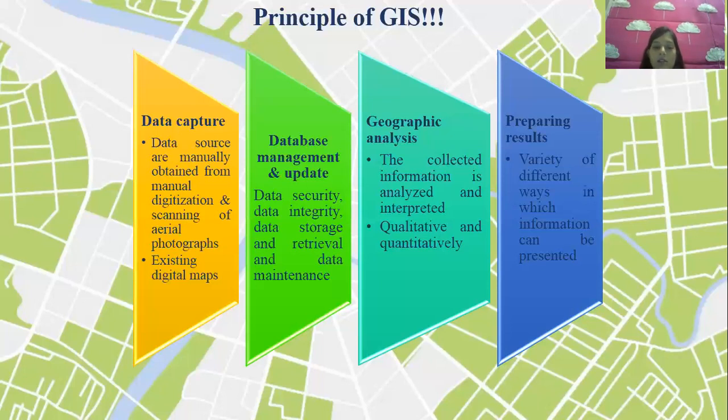So this is how GIS prepares the result. I am making you understand in detail, students, because the principles of GIS are very important and you have to remember the head points, that is data capture, database management and update, geographic analysis and preparing of results, right? So you might have to explain this in detail one by one, or all the four parameters. So that is why the principle of GIS is important.